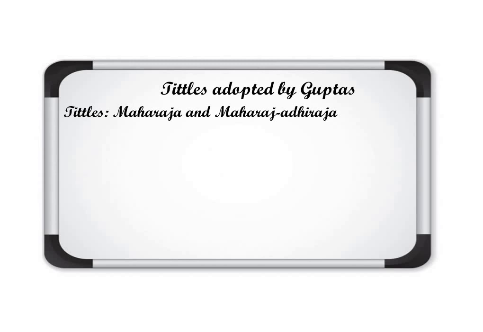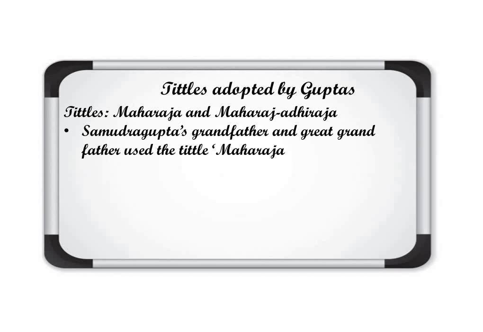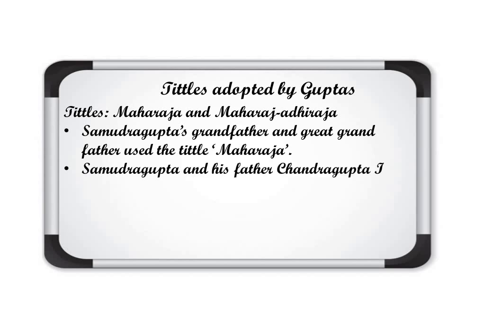Now let's see which titles they were using. Samudragupta's grandfather and great grandfather used the title Maharaja only; they were just putting Maharaja with their names. Samudragupta and his father Chandragupta I used the title Maharaja Dhiraj. Clear? And if we talk about Chandragupta II, the title used with his name was Vikramaditya. Clear?